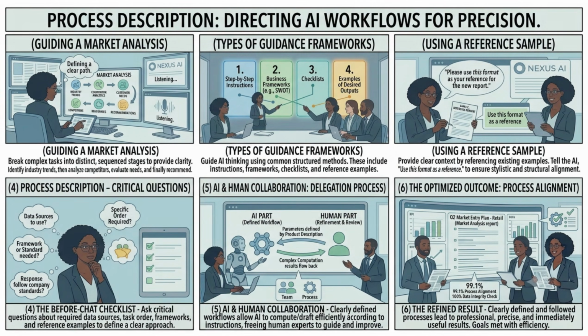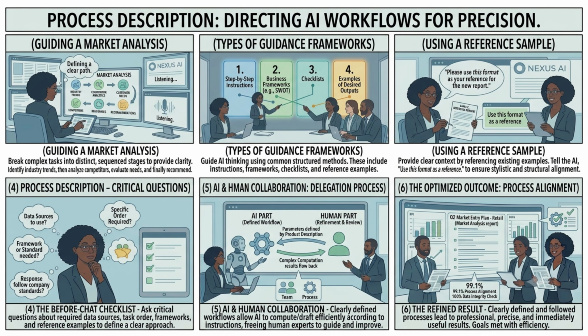For example, if you're conducting a market analysis, you might tell the AI, "First identify industry trends. Then analyze competitors. Next evaluate customer needs. Finally provide recommendations." You can guide AI through step-by-step instructions, standard operating procedures, business frameworks, checklists, examples of desired outputs. You might even provide a sample and say, "Use this format as a reference." This additional guidance helps AI align its thinking with your expectations.